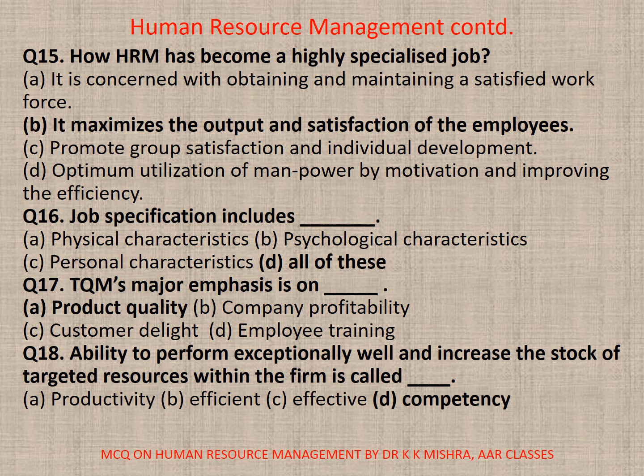15. How has HRM become a highly specialized job? A. It is concerned with obtaining and maintaining a satisfied workforce. B. It maximizes the output and satisfaction of the employees. C. Promote group satisfaction and individual development. D. Optimum utilization of manpower by motivation and improving the efficiency. So here the correct option is B. It maximizes the output and satisfaction of the employees.